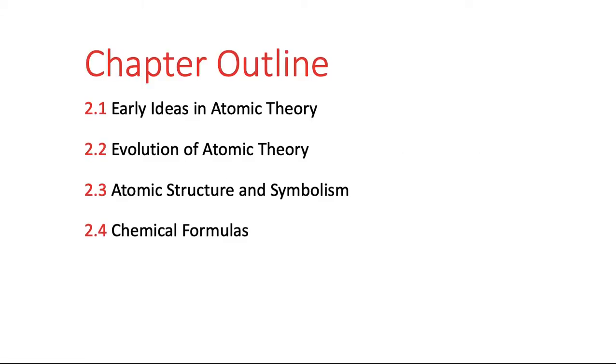Here's a chapter outline. We're going to deal, like I said, with ideas in atomic theory and how they evolved over the centuries. Atomic structure and symbolism, so talk a little bit about the atomic number and the atomic mass, etc., and then the chemical formulas, how to write them, etc. So read sections 1 through 4.